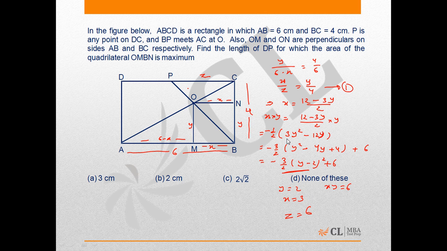Z equal to 6 means this point has to be coincident with D, because AB is 6, DC is also 6. So P has to be on D. So maximum length of DP will be, the length of DP in that case will be 0. Hence the answer would be D, none of these. Option D.